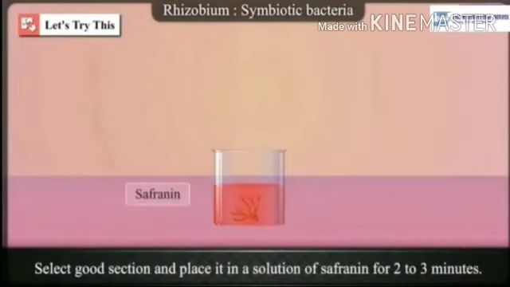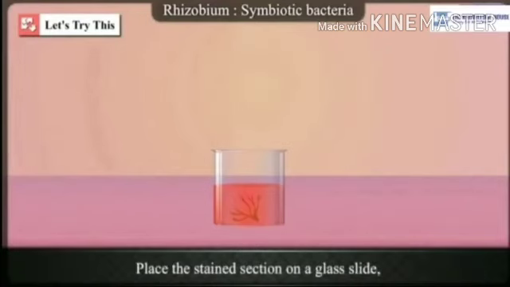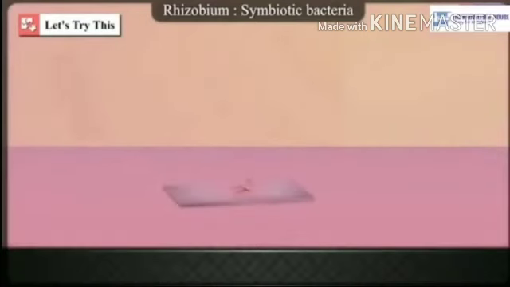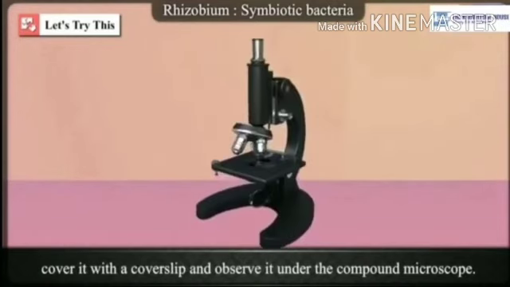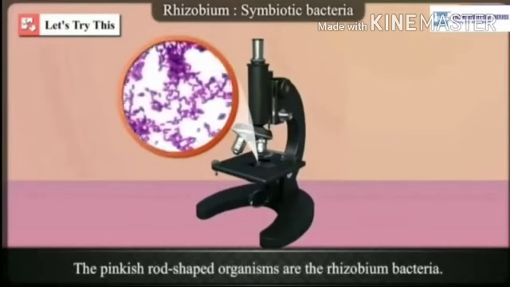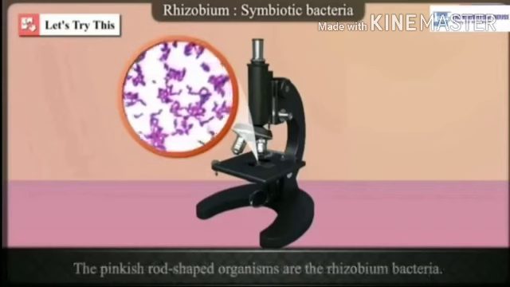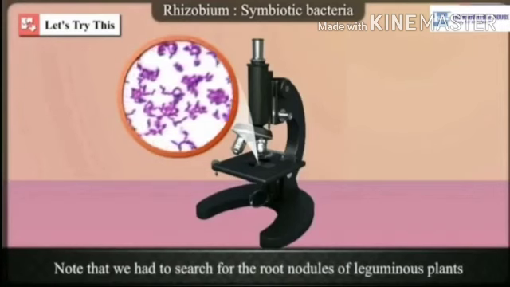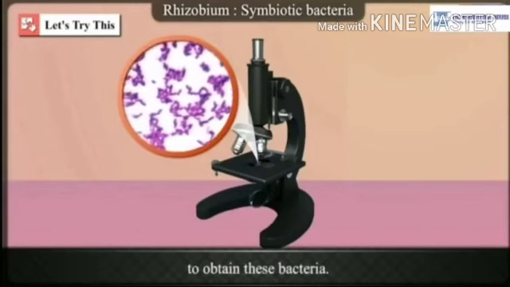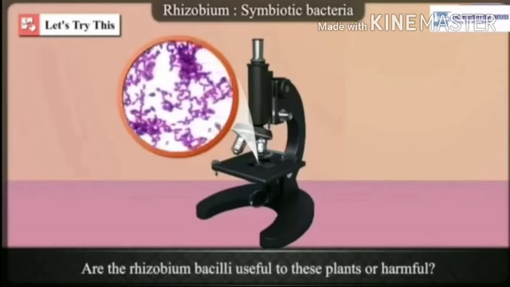And take a thin section of the root nodules. Now you have to keep that section in the safranin solution for 2 to 3 minutes. Why are we keeping it in safranin? Because safranin will give it a pink or orange color. Place the stained section on a glass slide, cover it with a cover slip, and now we will observe it under the microscope. So the pinkish rod shaped organisms are the Rhizobium bacteria.